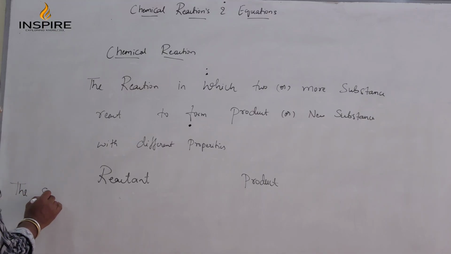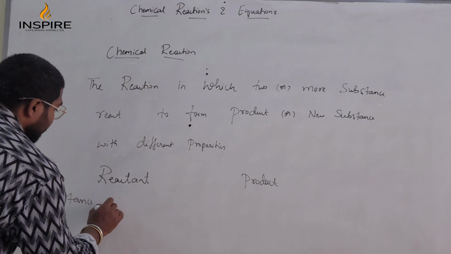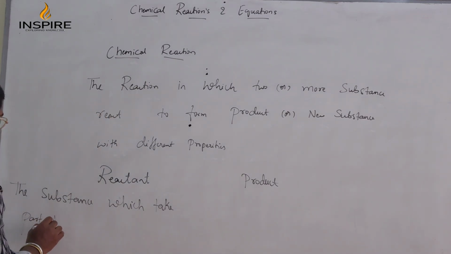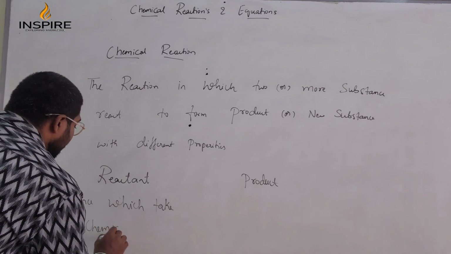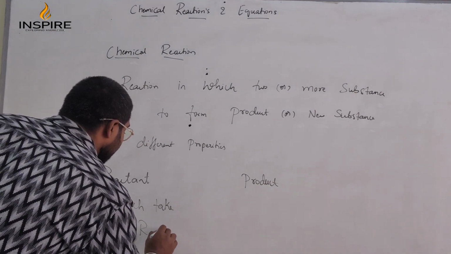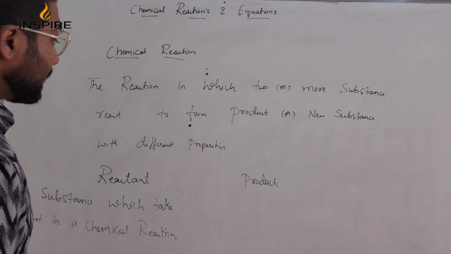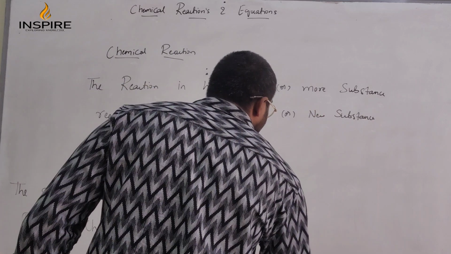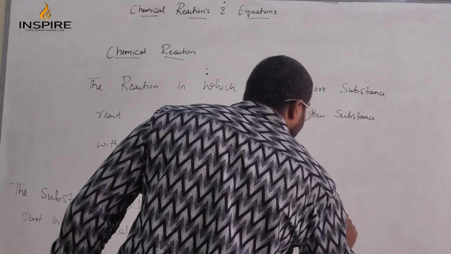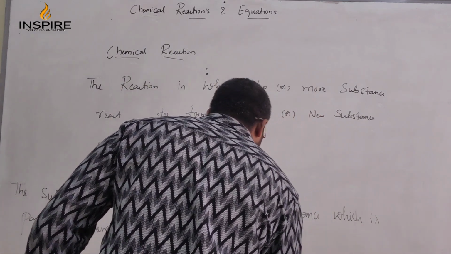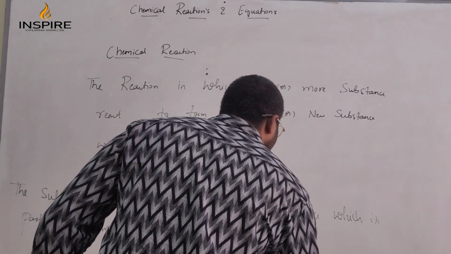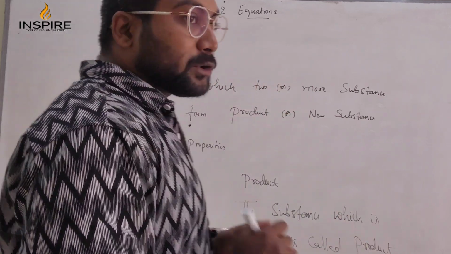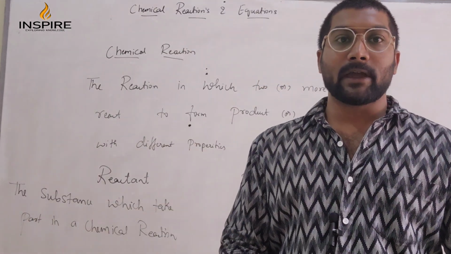The reactant is a substance which takes part in a chemical reaction. Now what about the product? Your product is very simple. The substance which is formed is called the product. Okay, got the point? These two things are very much important in any kind of chemical reaction.